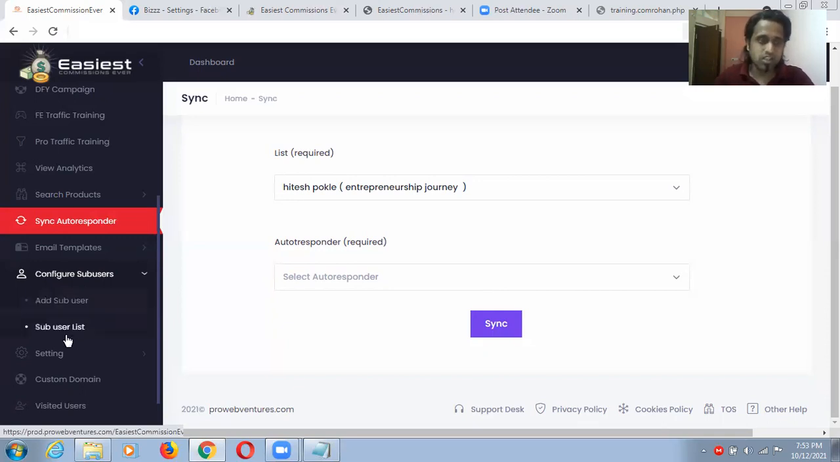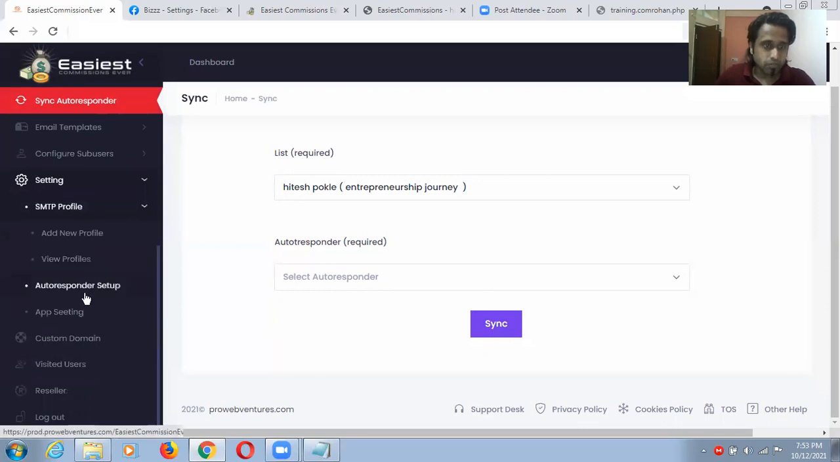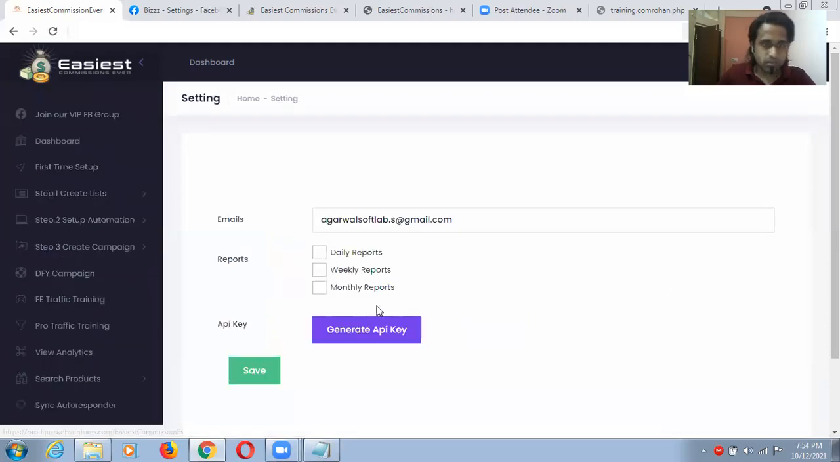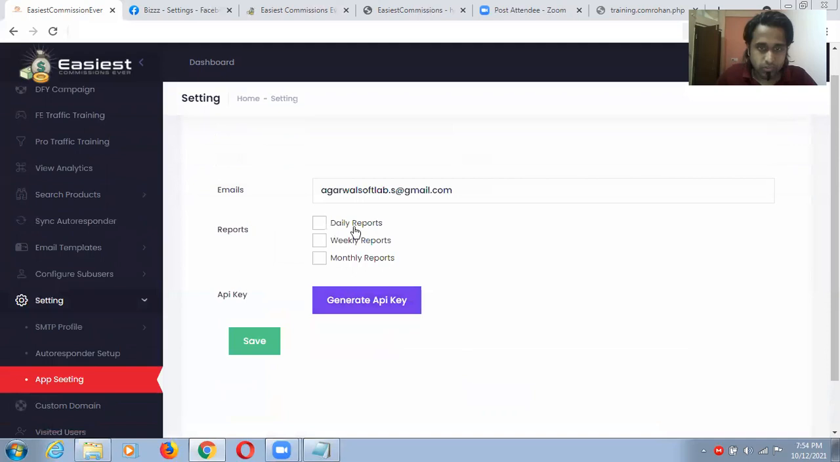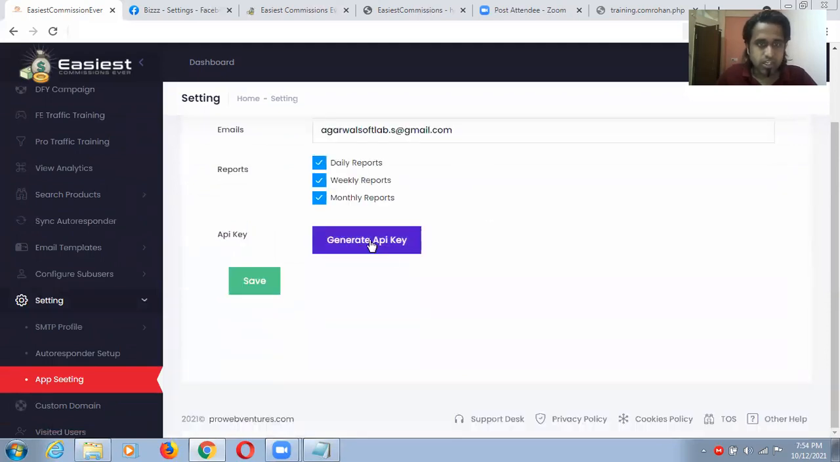Add sub user list, if you have multiple sub users. This is for that. Then settings, SMTP profile, guys. Add new profile, view profile, autoresponder setup. This is simple, easy. App setting. Let me show you this one, guys. App setting, custom domain, generate API key, emails, reports, daily reports. You can choose anything, generate API key.